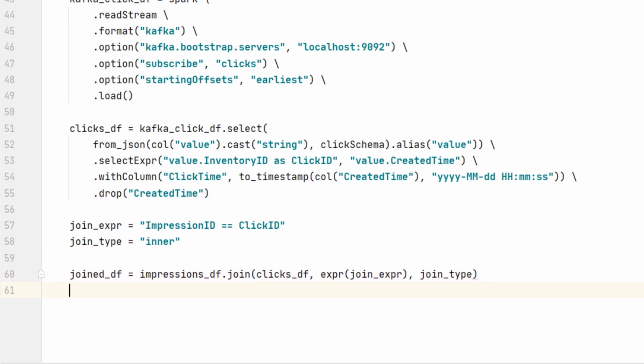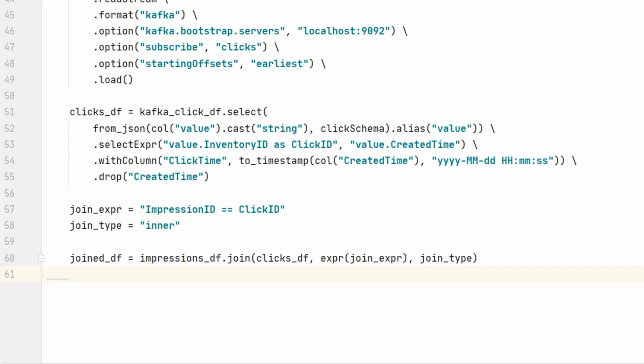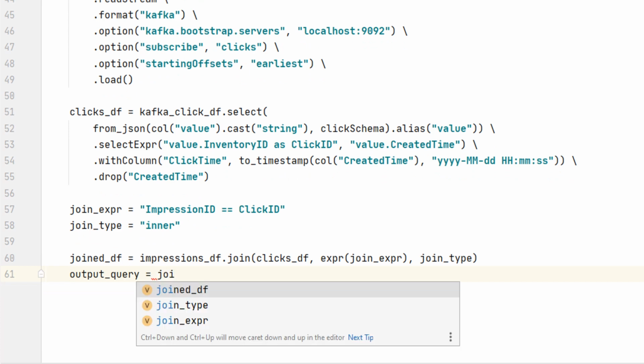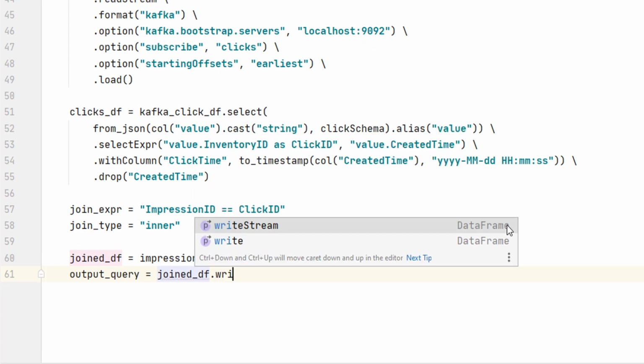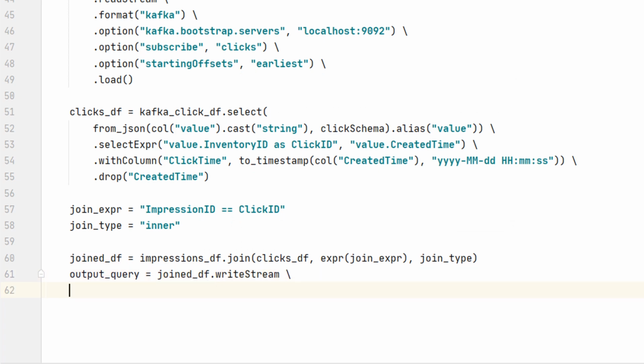Join is straightforward and we do it in the same way as we do for standard Spark data frame joins. We do not have any special syntax for streaming data frames. Done. What is next? Now we can create and start the streaming query. I'll start with the join data frame, call the writeStream method, and set the format to console.